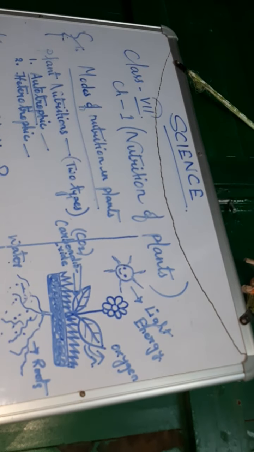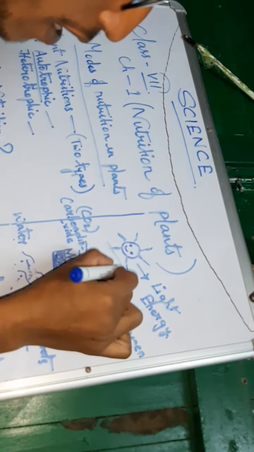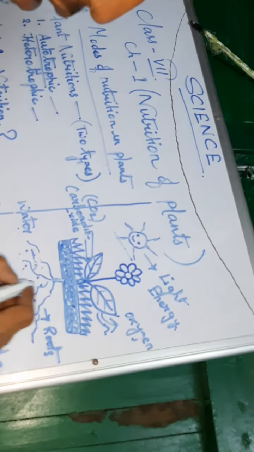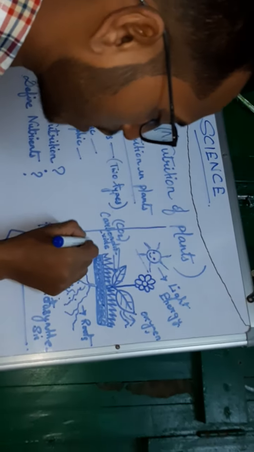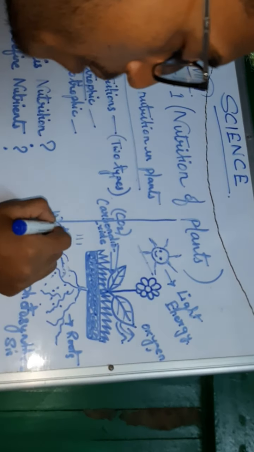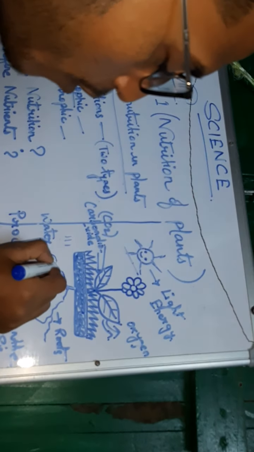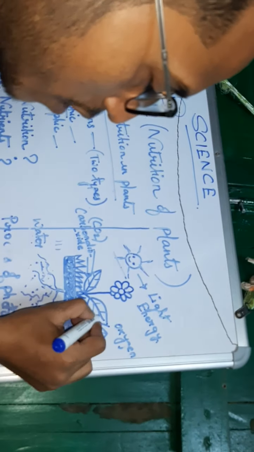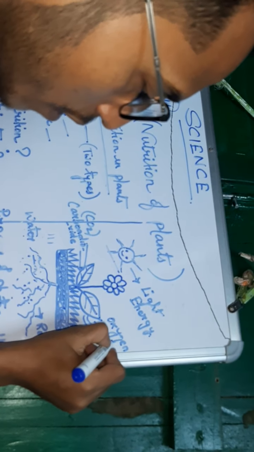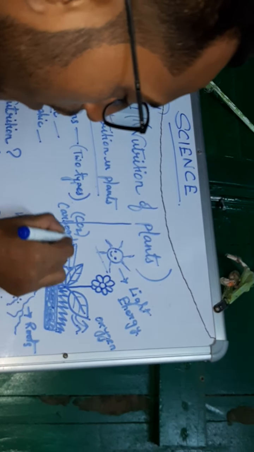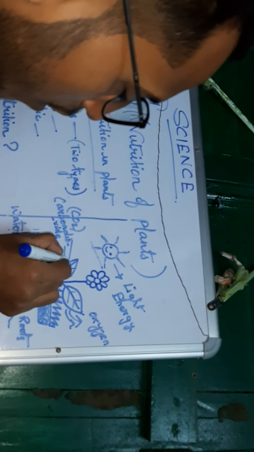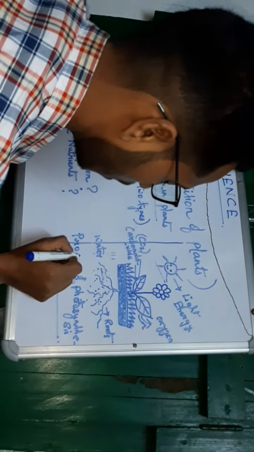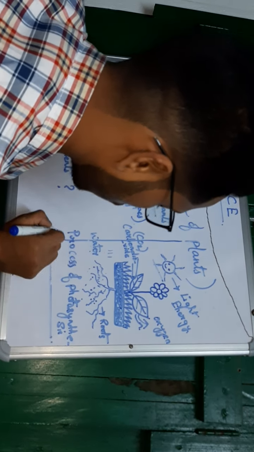These are the things you have to study. This is the light energy, means sun, from where plants get their power. This is the water from the soil, under the soil. Plants take water with the help of roots. Plants give out oxygen, and take in carbon dioxide with the help of small pores called stomata. So this is the process of photosynthesis.